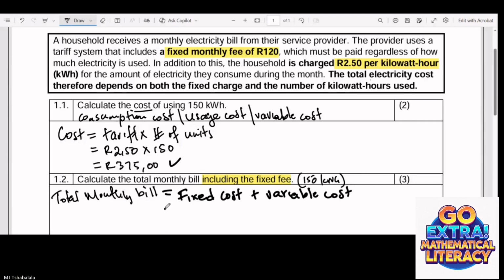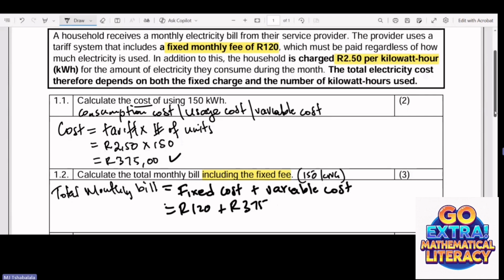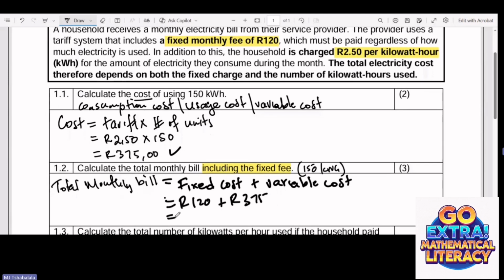So now let's calculate how much it will cost. Now we are looking at the fixed cost. Our fixed cost is how much? It's 120. Then the variable cost we've already calculated at the top, which gives us 375. And then this gives us a total of how much? If you add these two, you will get around 495 rand. Then that will be your answer for that.